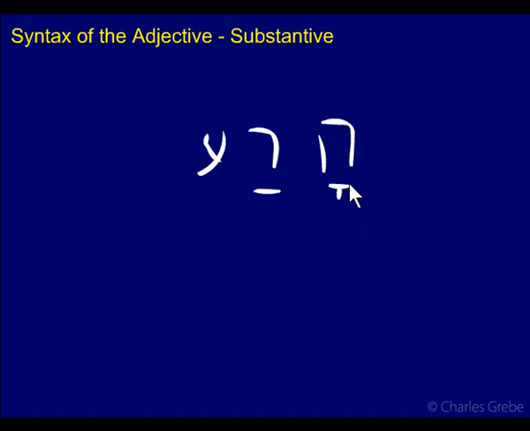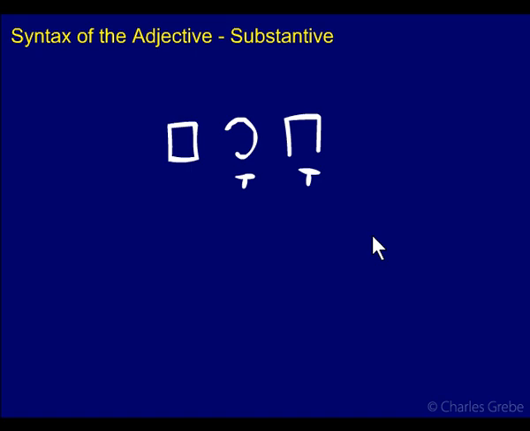Notice, by way of review, you can't double the resh, so you have compensatory lengthening. Chacham. This means wise. If it were functioning as a substantive, which it could, then it would be a wise man. So substantives don't always have to have the article. In the last two we had the good men, the good women.